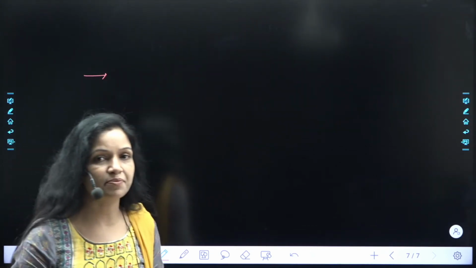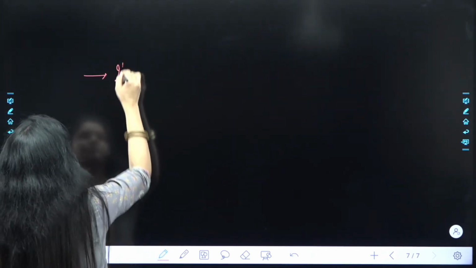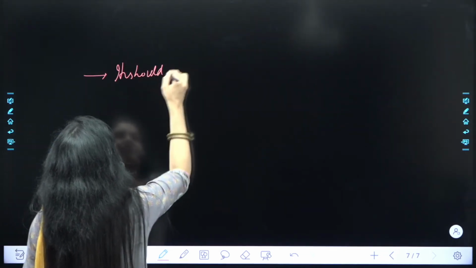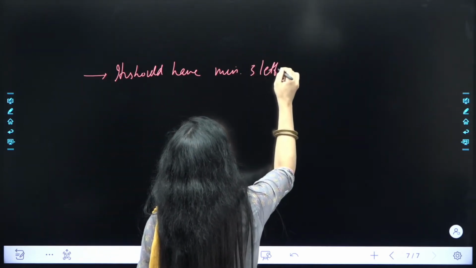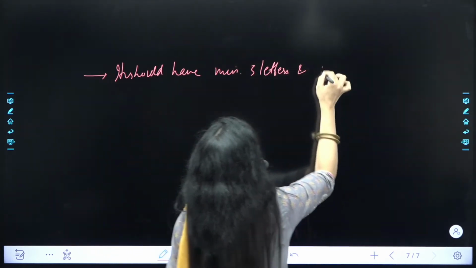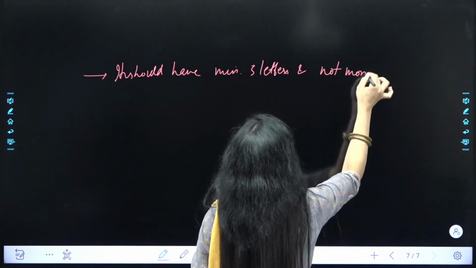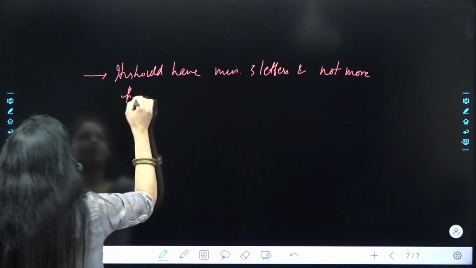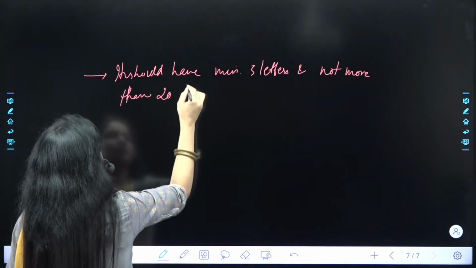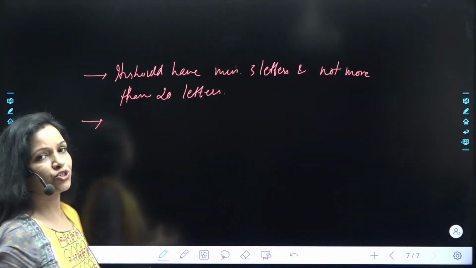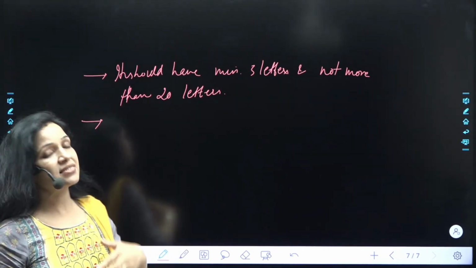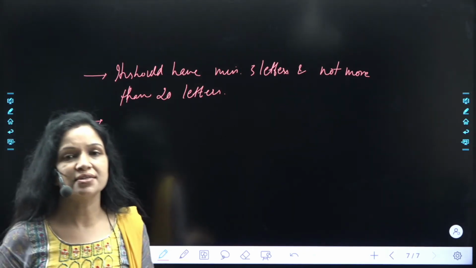One more, you can write, जब हम scientific name लेते हैं, किसी भी scientist किसी भी organism का, तो it should have minimum 3 letters and not more than 20 letters. ध्यान रखनी है ये बात, not more than 20 letters. ठीक है, तो ये एक fact है, हमें ध्यान रखना है. It should be minimum 3 letters, मतलब less than 3 letters नहीं होनी चाहिए, more than 20 letters नहीं होनी चाहिए.